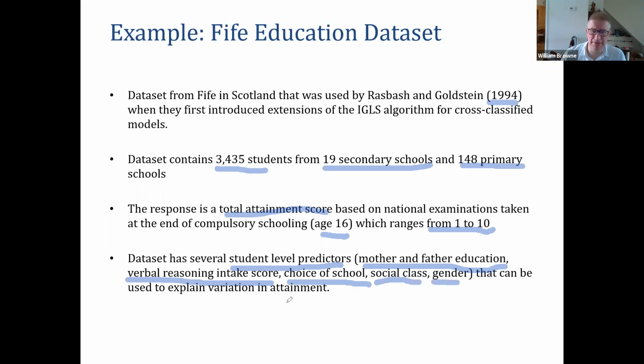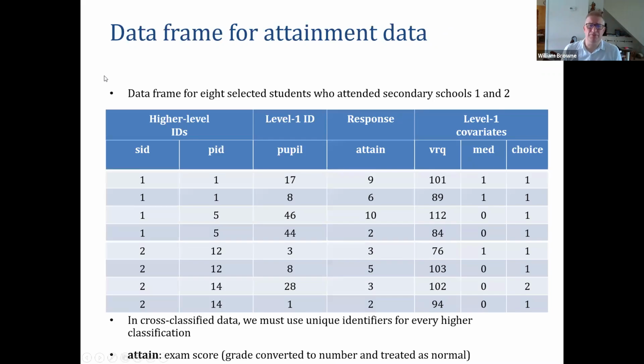And these can then be used to explain what we see in terms of variation in attainment. Okay, so let's look at what the data looks like. What we've done here is a randomly sampled 8 students from 2 of the secondary schools, schools 1 and 2.